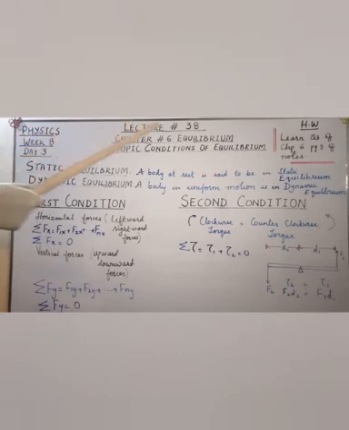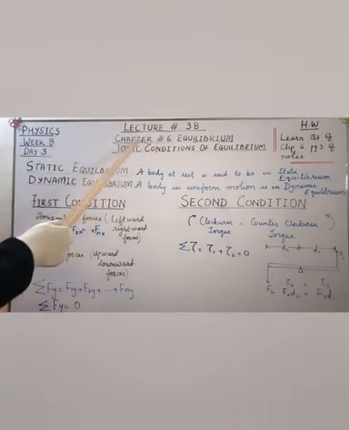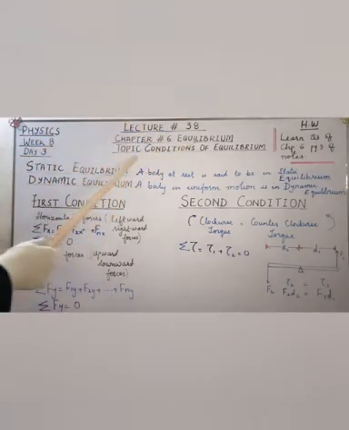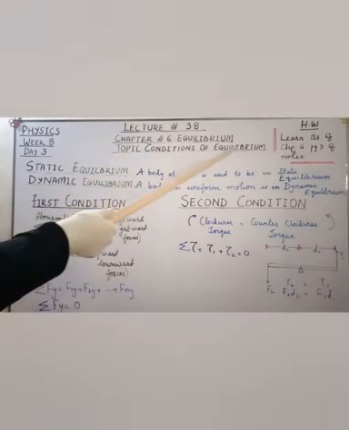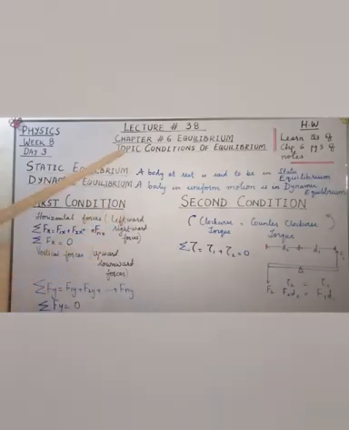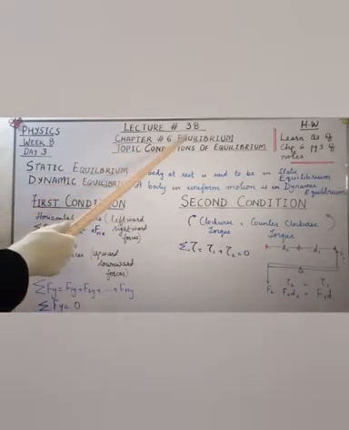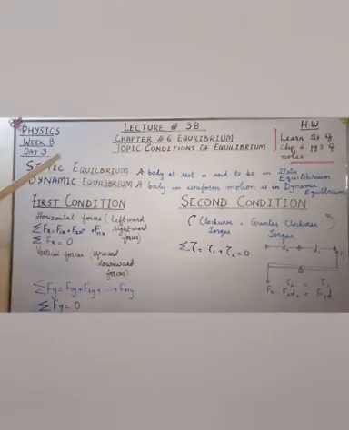This is lecture number 38 from chapter number 6, equilibrium. And the topic which we are going to cover today is conditions of equilibrium. Before starting the conditions of equilibrium, I must tell you about the types of equilibrium. There are two types of equilibrium, that is static equilibrium and dynamic equilibrium.